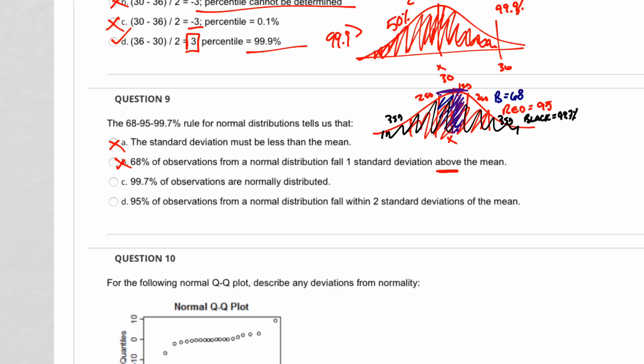99.7% of observations are normally distributed. Again, that doesn't make any sense. 95% of observations from a normal distribution fall within two standard deviations of the mean. Yes, it's just like I said. Within two standard deviations, you're going to have 95% of your observations. All right, so that's the answer.